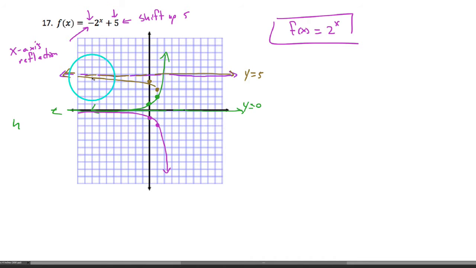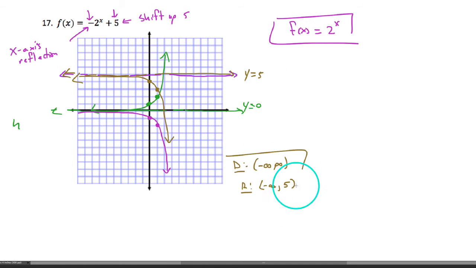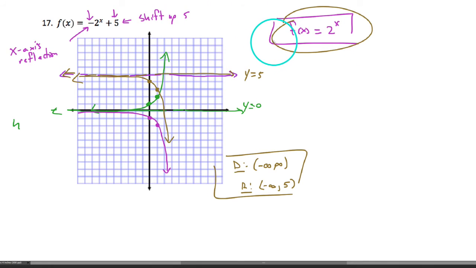We could see that we get this exponential function that stays really close to its asymptote and then grows negatively without bound, and whose domain is, of course, negative infinity to infinity, but its range looks like all values below the asymptote. So we're actually going to say starting down at negative infinity and going up until we get to 5 there, this would be the range of our function. So I want to be able to easily make these graphs just by being able to graph the parent function, its 2 points and asymptote, and then shifting them around, stretching if we need to, and reflecting if we need to. Cheers.